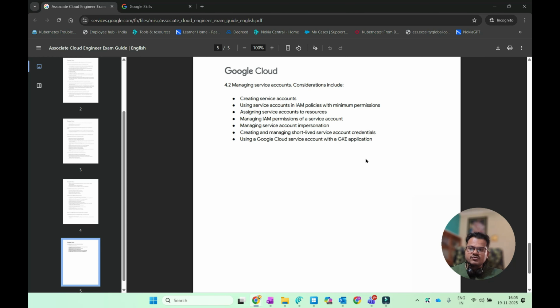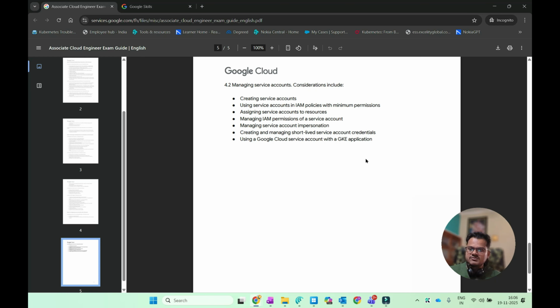Also, you will know how you can keep the permission for a particular user for a particular time. Okay, and in this section you will know how you can manage the IAM permissions of a service account, and also manage service account impersonation. And also you will know how you can create and manage short-lived service account credentials. That is what I was telling about the duration of the access.